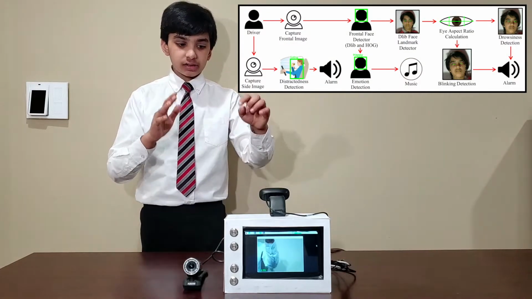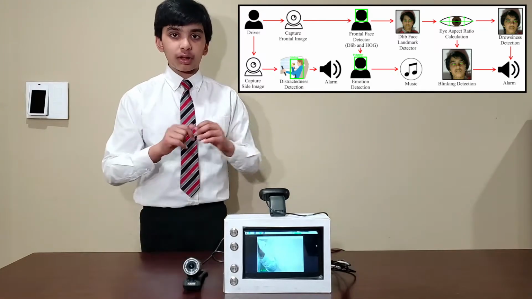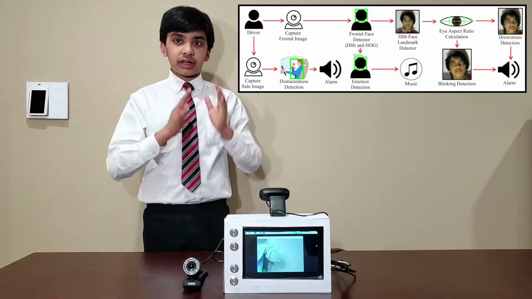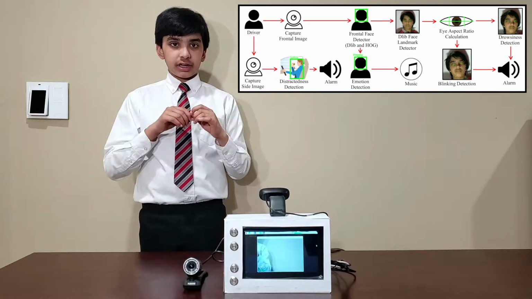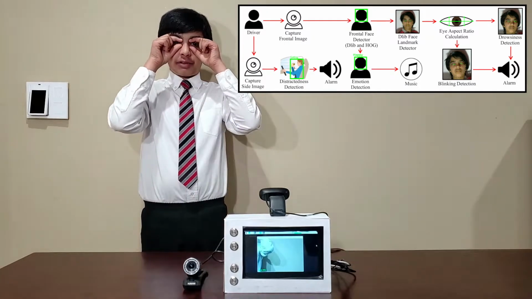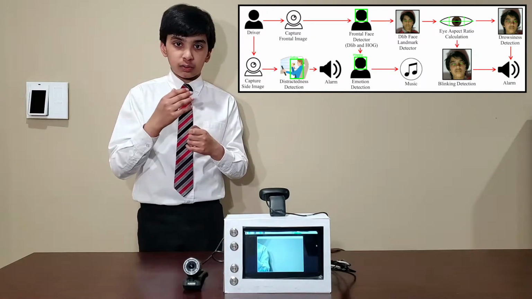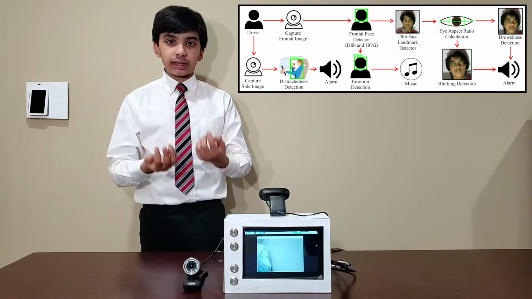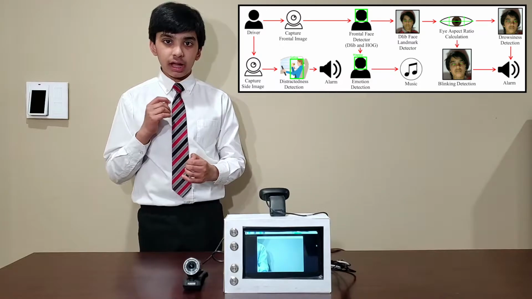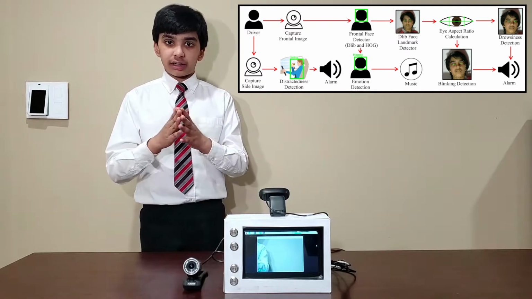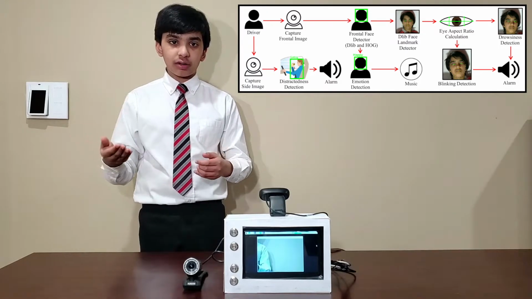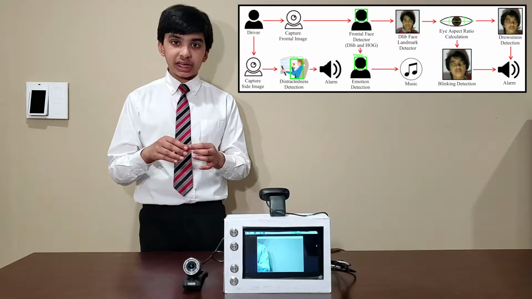First, the device will take an image from both cameras and resize it to the correct size. Next, it will crop the face from the front image. To detect the drowsiness, it will first find the shape of the eyes, and then if the eyes are too closed for too long, it will sound an alarm of drowsiness. Blinks are detected in a similar way, except without the time limit. If the number of blinks per minute is too low compared to a threshold, another alarm will also be sounded.